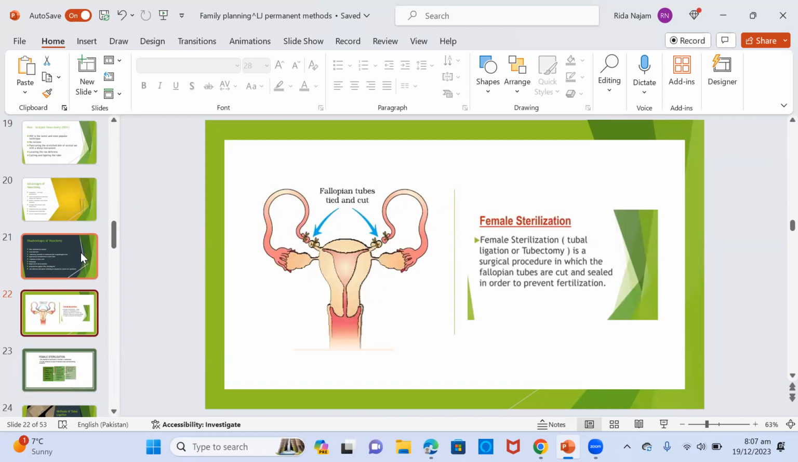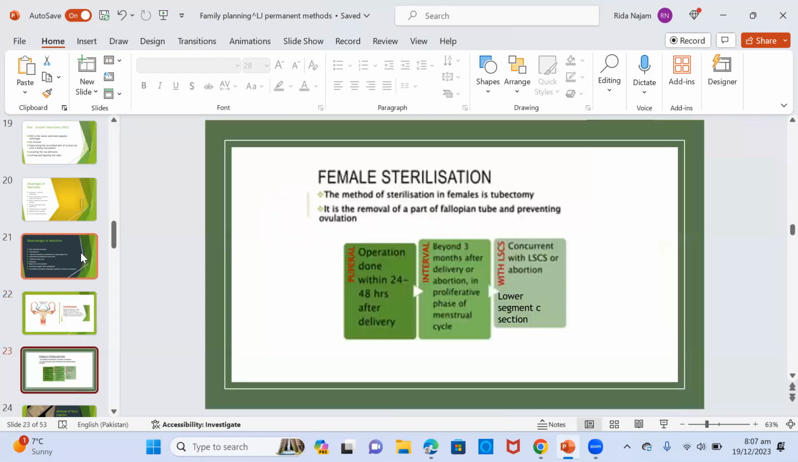Female sterilization. Here, the fallopian tubes are tied and cut. Also known as tubal ligation or tubectomy, it is a surgical procedure in which the fallopian tubes are cut and sealed in order to prevent fertilization. It is the removal of part of the fallopian tube, which essentially blocks ovulation. There are 3 methods of this: puerperal, interval, and with lower segment C-section.